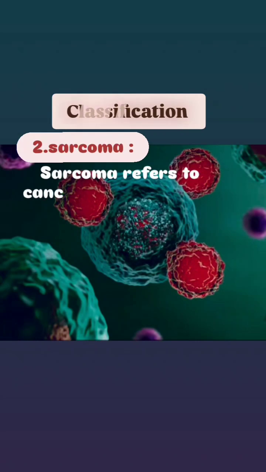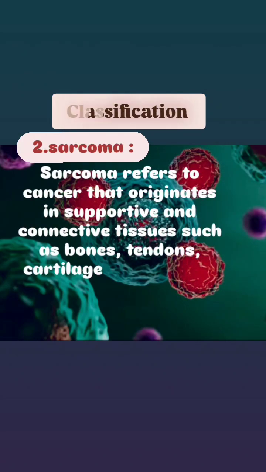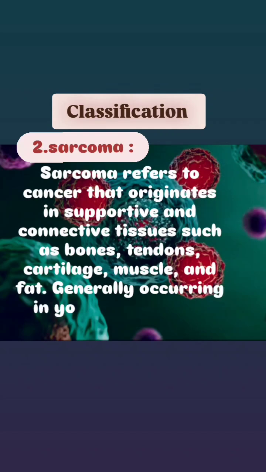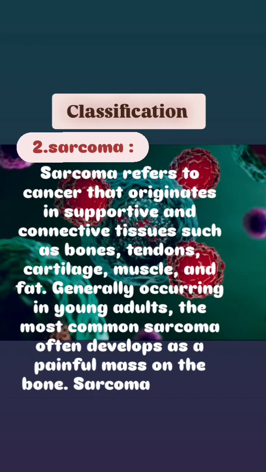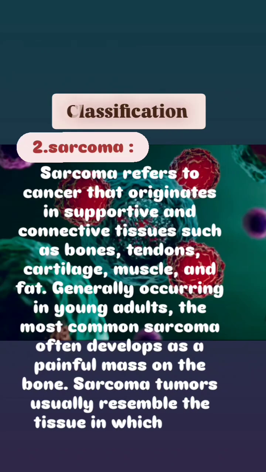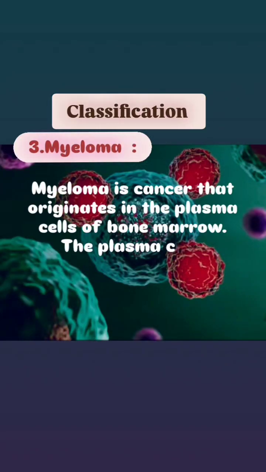2. Sarcoma refers to cancer that originates in supportive and connective tissues such as bones, tendons, cartilage, muscle, and fat. Generally occurring in young adults, the most common sarcoma often develops as a painful mass on the bone. Sarcoma tumors usually resemble the tissue in which they grow. 3. Myeloma. Myeloma is cancer that originates in the plasma cells of bone marrow. The plasma cells produce some of the proteins found in blood.